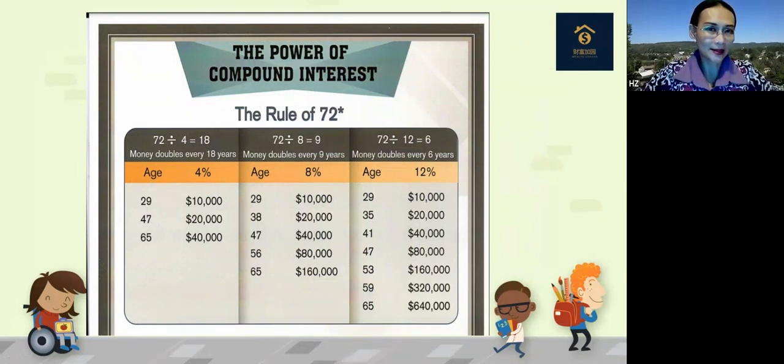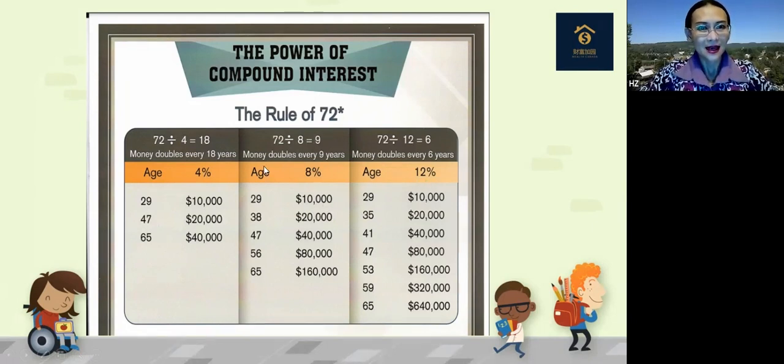The rate of return matters. Why? Let's look at the power of compound interest. Albert Einstein said this is the eighth wonder of the world. The rule of 72 says, when you use 72 divided by the average annual return, it equals how many years your money can double. So let's say for 3 different portfolios: one is conservative, average rate of return is 4%. The other is a balanced portfolio, 8% rate of return. Then the growth portfolio, 12%.